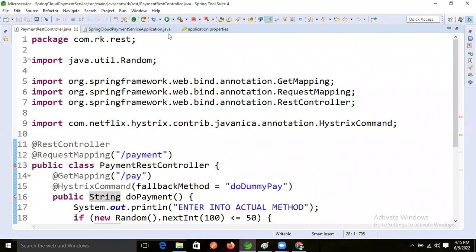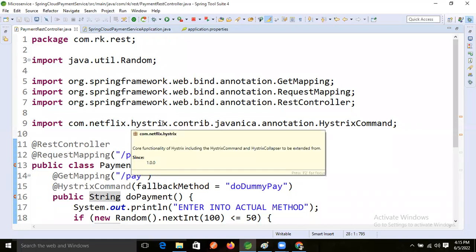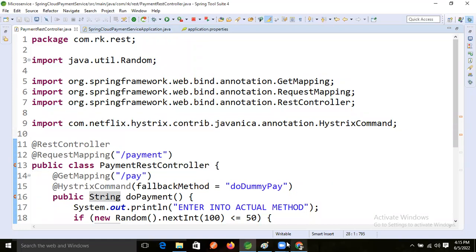But whoever is preparing for interviews, please start, guys, because interviewers will ask questions in this area only. If you are good in this area, the interviewer will not go into other areas, because I know how much knowledge they have. They just search on the internet and copy and paste. No one knows the concept in brief description, no one has that.